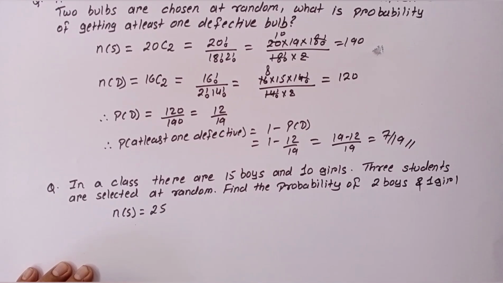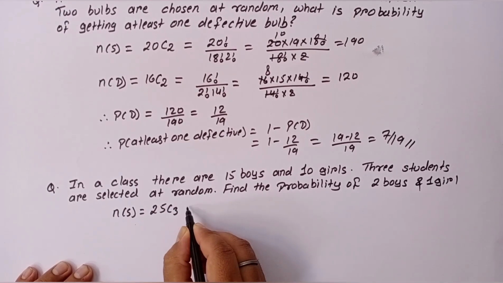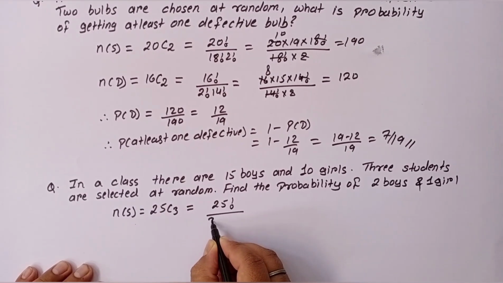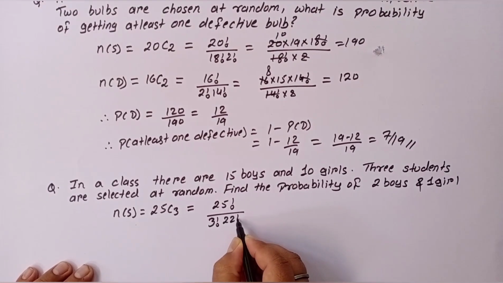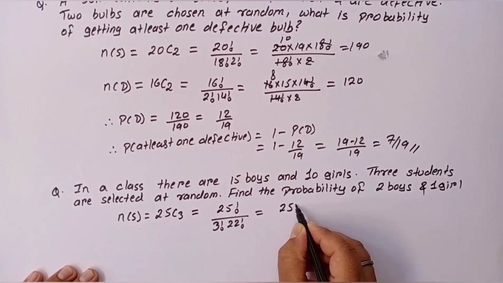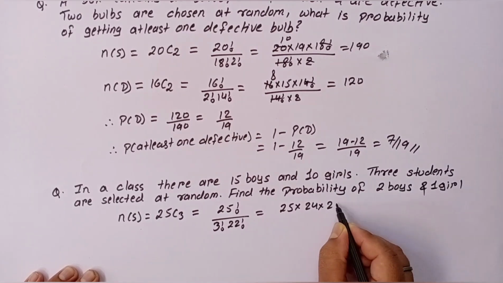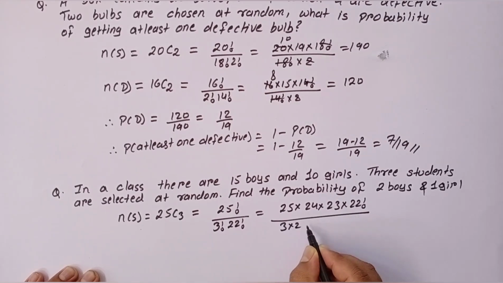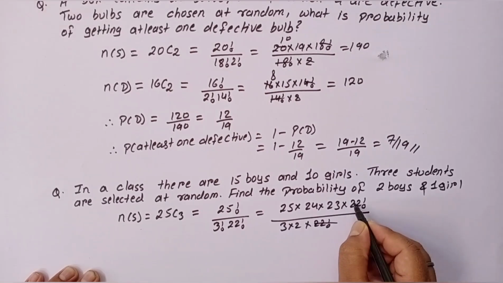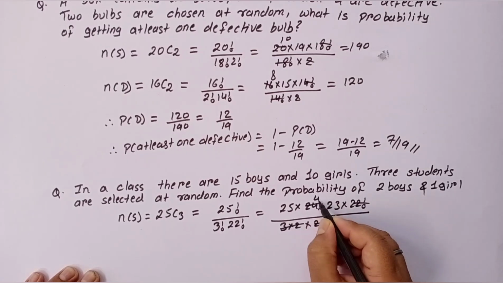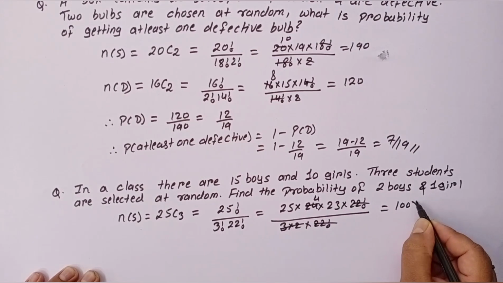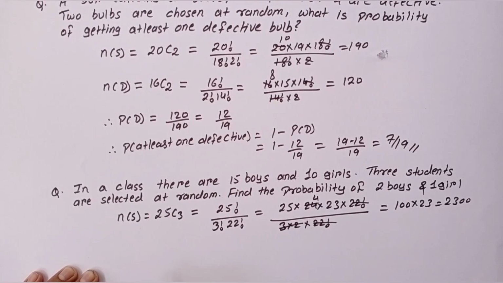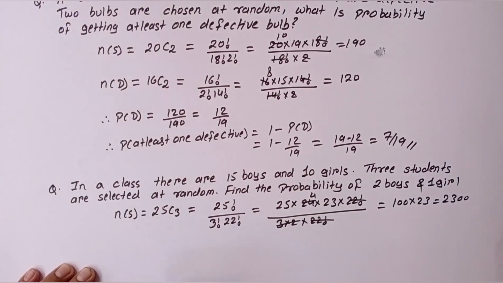Out of 25 students, 3 students can be selected in 25C3 ways, which is 25 factorial divided by 3 factorial into 22 factorial, that is 25 into 24 into 23 into 22 factorial divided by 3 into 2 into 22 factorial, which is equal to 100 into 23, that is 2300. So n of S, or the sample space, is 2300.